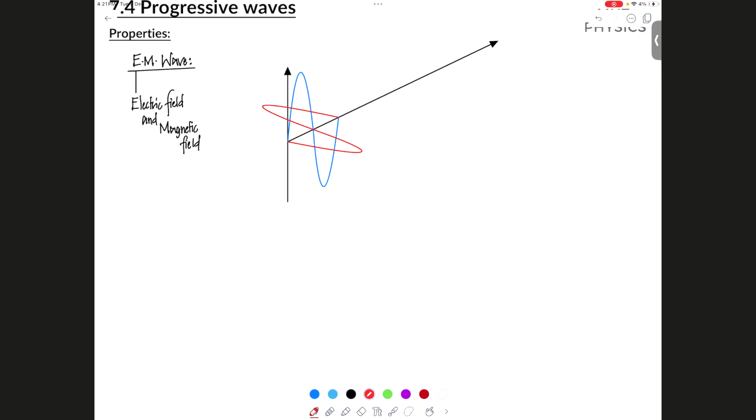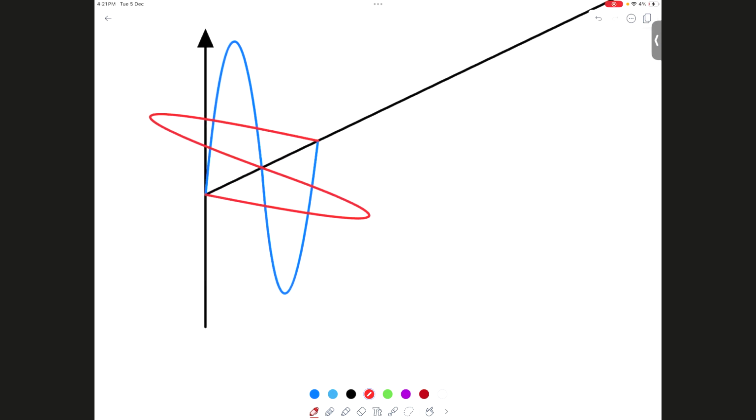Now, how is this really? So this blue part that you see here, it's like the upright vertical plane. Think of it as a plane, like a sheet. Okay. And this red part that you see here is a flat, horizontal plane, and the angle between this plane, this is the plane of oscillation, and the plane here, plane of oscillation, is how much? 90. I have a picture for what's happening here.